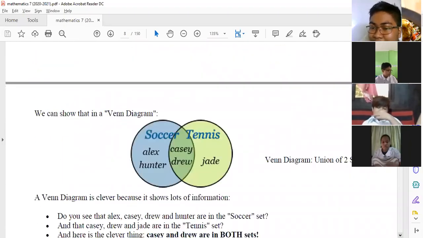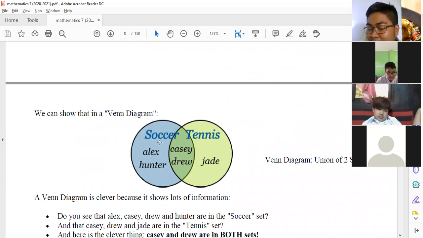So, ano magiging itsura niya? Ganito. This is the example of your Venn diagram na. So, we can show that in a Venn diagram, ayan, si soccer, si tennis, si Casey and Drew plays both sports, di ba? Si Casey kanina and Drew plays soccer also.